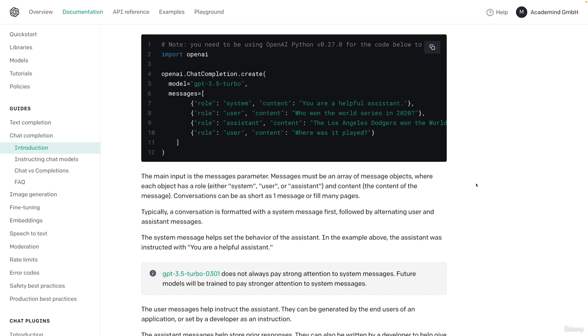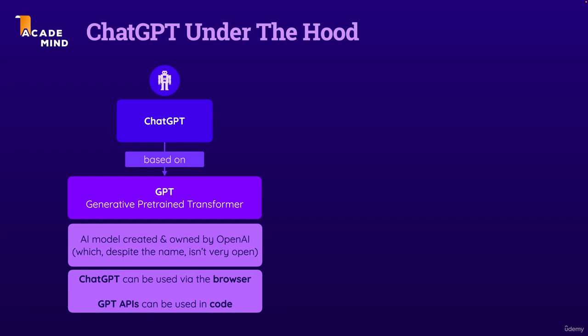Because that, of course, enables you to build amazing applications that incorporate this GPT AI model that was created and is owned by OpenAI. If you wanted to, you could kind of build your own ChatGPT based on these GPT APIs. So that's what ChatGPT is.